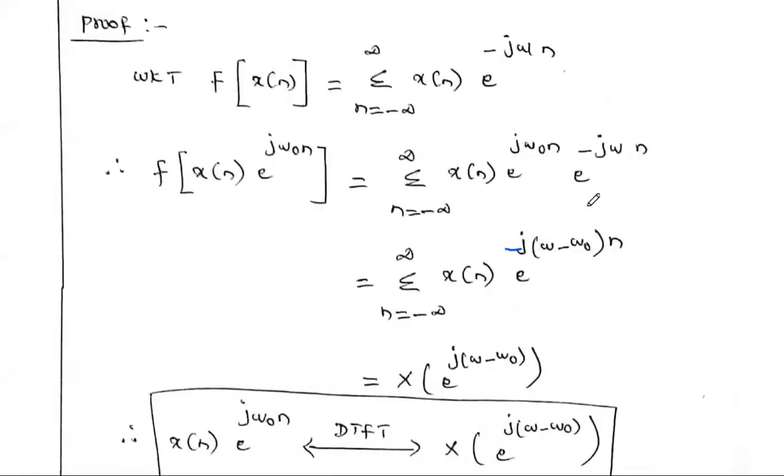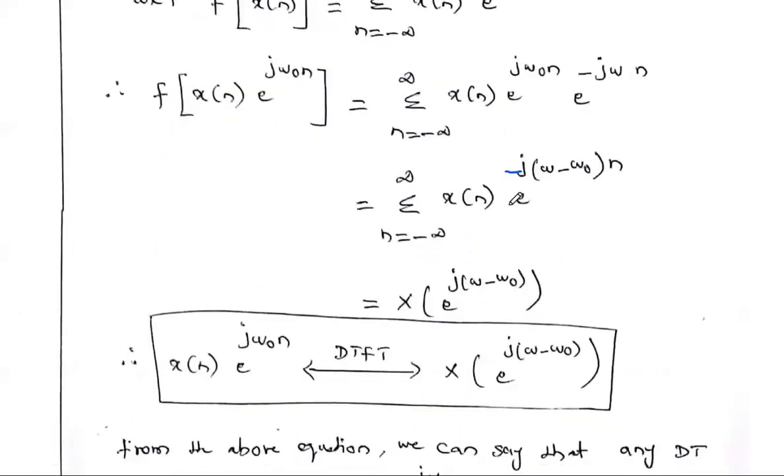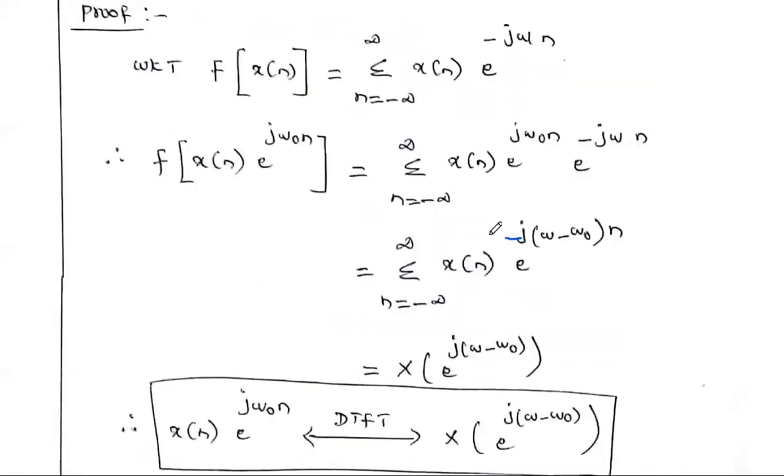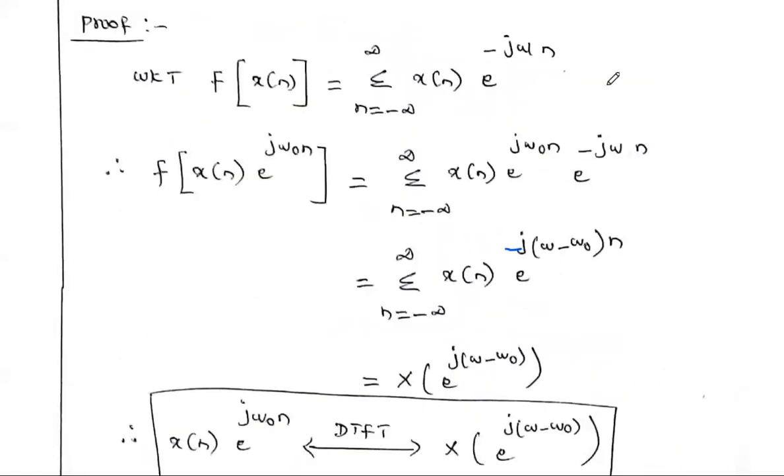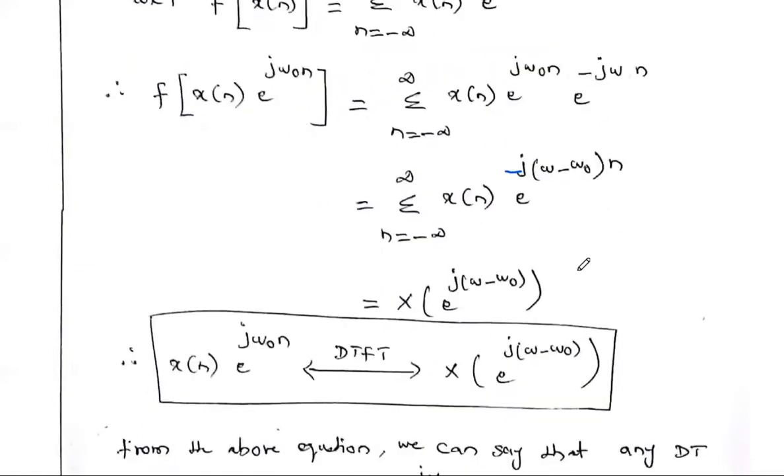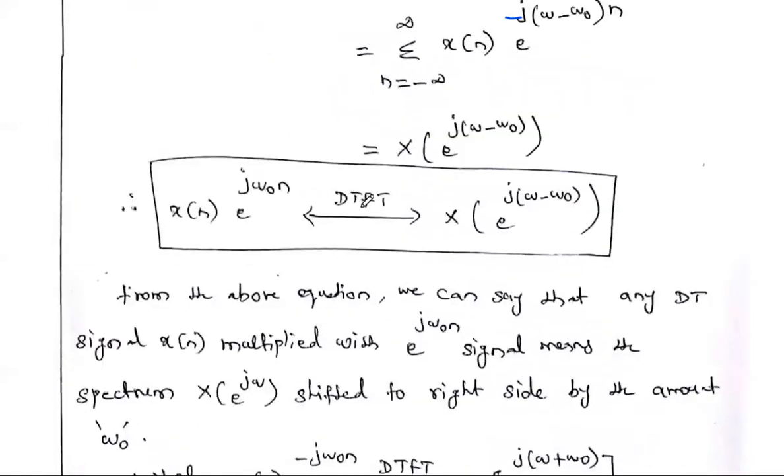You have to combine the two e powers. In the place of omega, the term is omega minus omega naught, so this entire answer can be written as capital X of e power j omega minus omega naught. So we proved it.